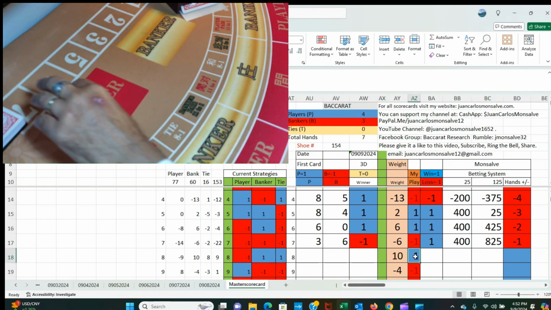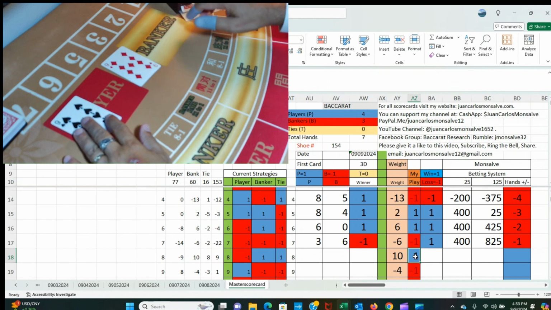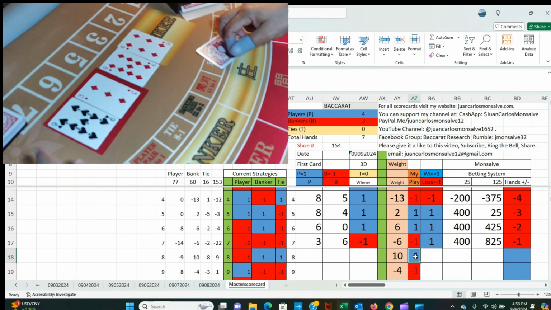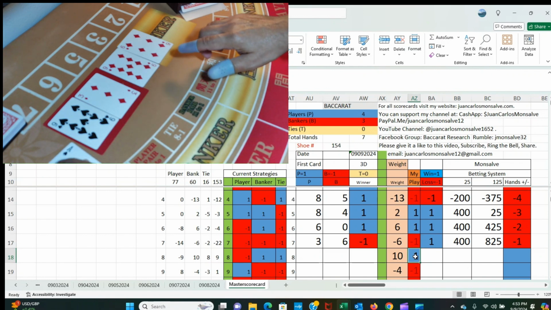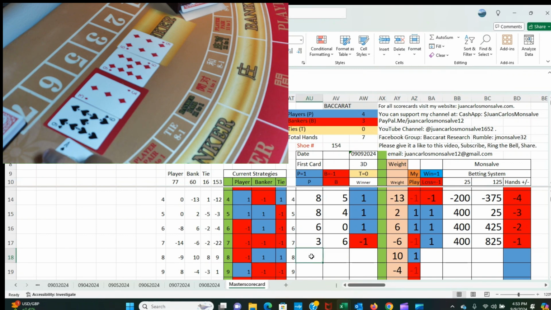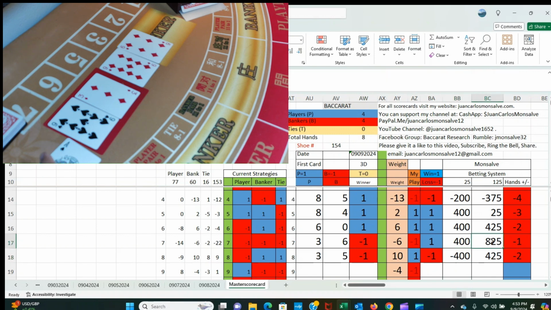My next bet of 400 is going to be to player. So first card player, first card banker, second card player, second card banker. Player has a 2 and gets a third card. The third card is a 1, so it goes to 3. Banker has a 5 and no more cards for banker since the player's third card is a 1. So player 3, banker 5. I was playing player. I lost this hand. I lost the last $400 that I won because I was up 825.